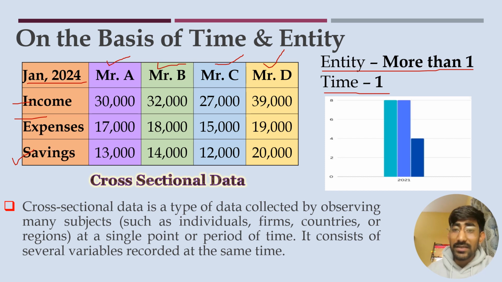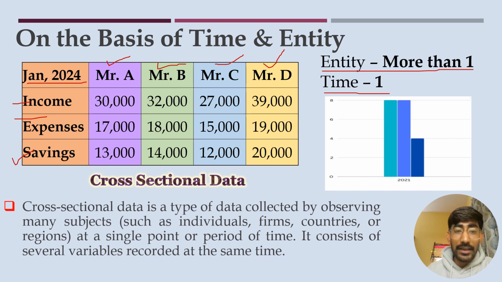So the basic concept is that there is more than one entity and the time frame is one. It is just the opposite of time series data, where we have just one entity and more than one time frame, whereas in cross-sectional data there are more than one entities and the time frame is one. This type of data is very much used for comparative analysis. Suppose a researcher wants to know the performance of IT companies in the year 2020, during the COVID pandemic year. He will take the data of many IT companies in 2020 and compare it.